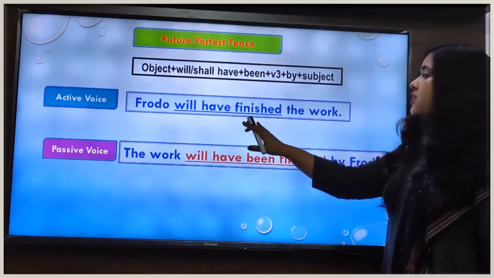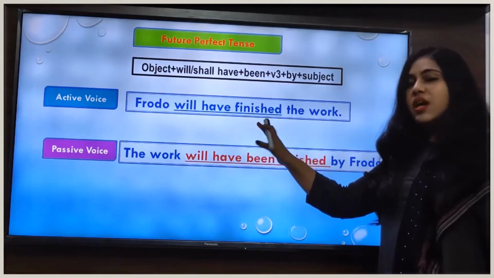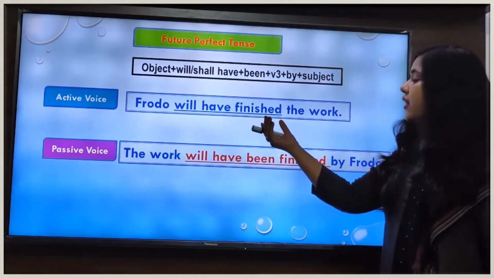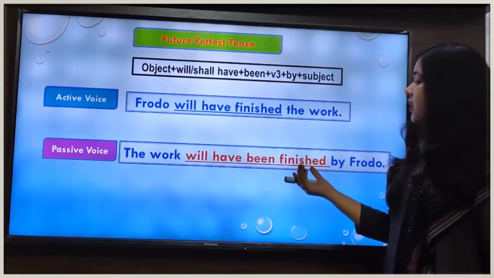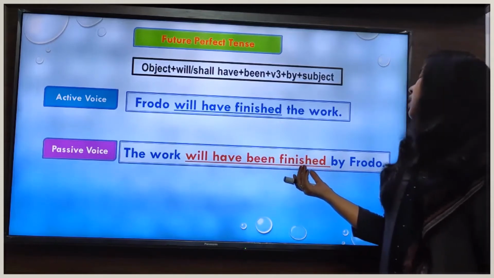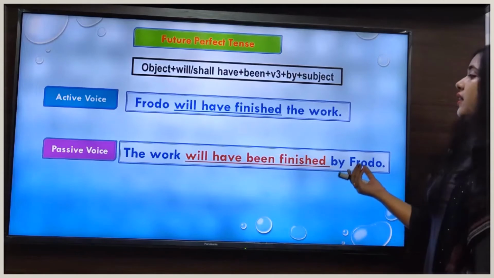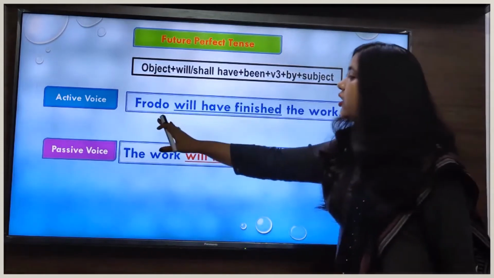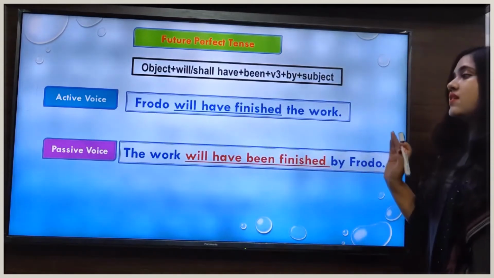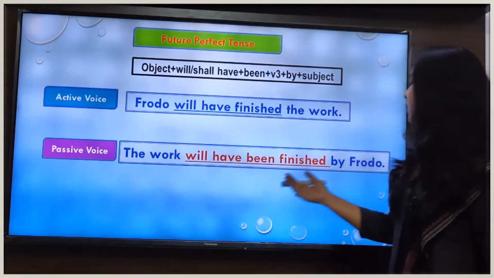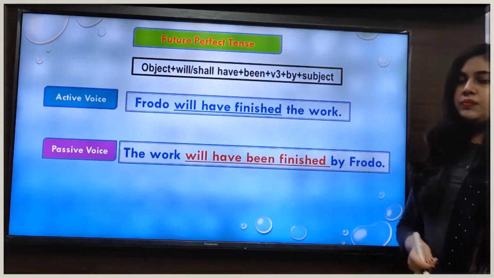In this sentence our main verb is finished, and it is the third form of the verb finish. So we will write finished as it is after been. After that we will add the preposition by, and then we change the subject into the object. So our sentence in passive voice is: The work will have been finished by Frodo.